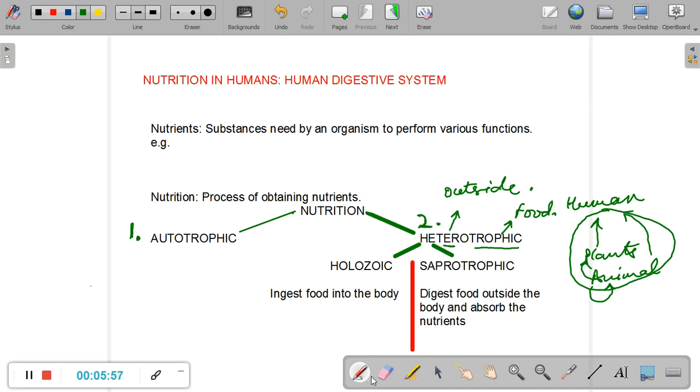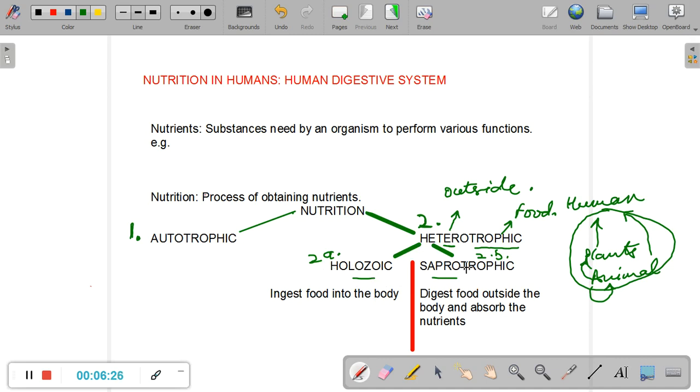Now, let us look into slightly greater details of heterotrophs. What are heterotrophs? What are the different types of heterotrophs? Heterotrophs are of two further types. Let me write it as 2A, and saprotroph is 2B. The two types of heterotrophic mode of nutrition: first is holozoic and the other is saprotrophic.